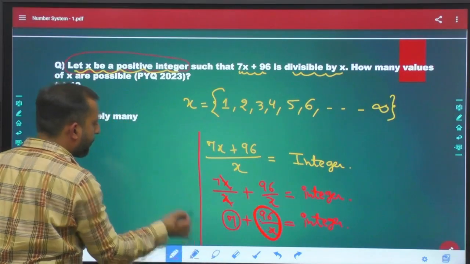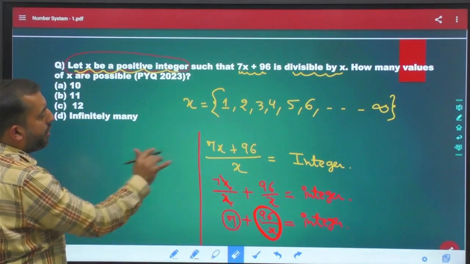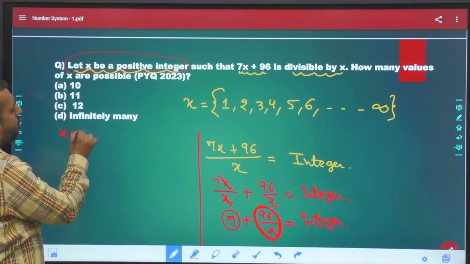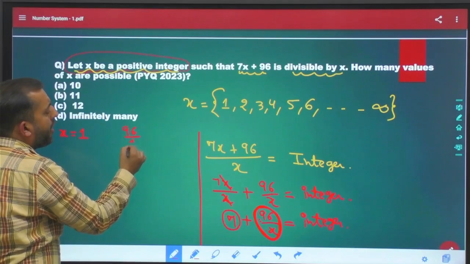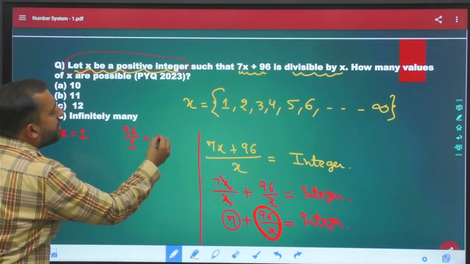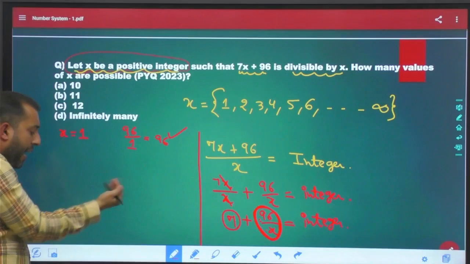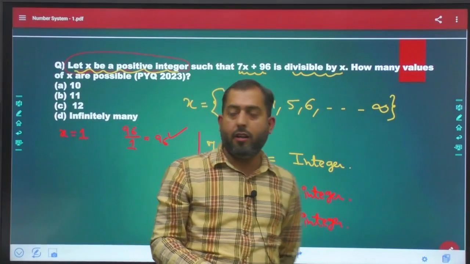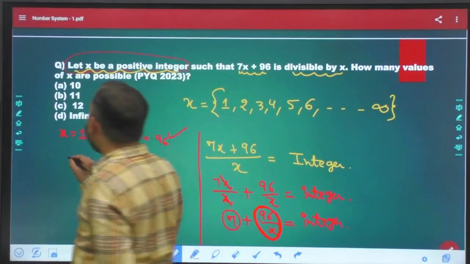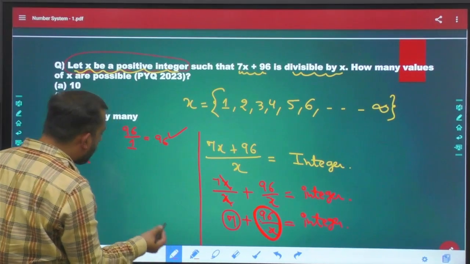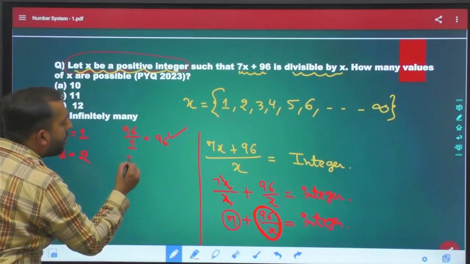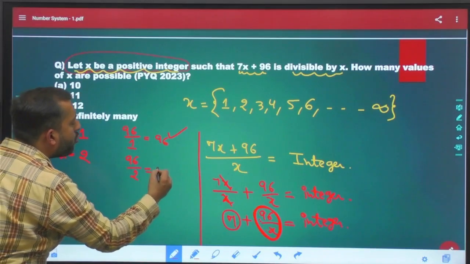So see, if you assume x equal to 1, it will become 96 upon 1, and 96 upon 1 is 96. So 96 is an integer. If you assume x equal to 2, then this 96 upon x will become 96 upon 2, which is 48.